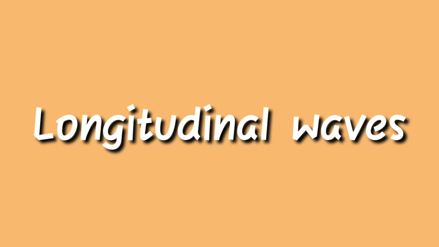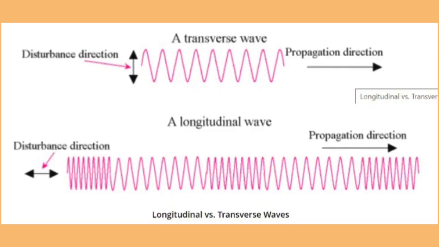Longitudinal waves. Any wave that vibrates in the direction of the motion is called a longitudinal wave. Sound waves are called longitudinal waves because the particles of the medium vibrate in the direction which is parallel to the direction of the propagation of the sound waves. The particles in the medium oscillate to and fro in the case of a longitudinal wave.